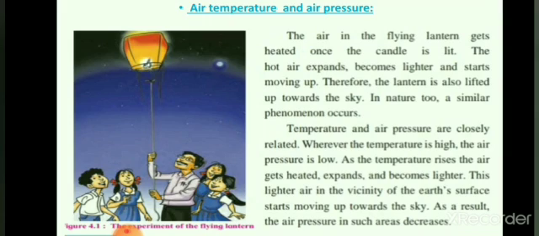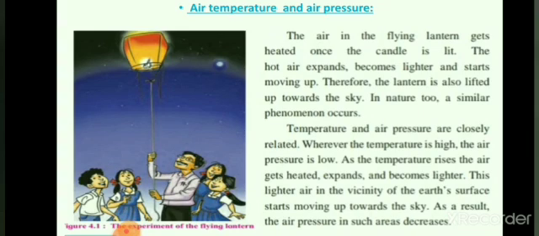In nature too, a similar phenomenon occurs. Temperature and air pressure are closely related. Whenever the temperature is high, the air pressure is low. As the temperature rises, the air gets heated, expands and becomes lighter. This lighter air in the vicinity of the Earth's surface starts moving up towards the sky. As a result, the air pressure in such an area decreases.